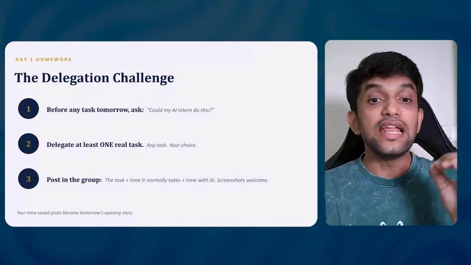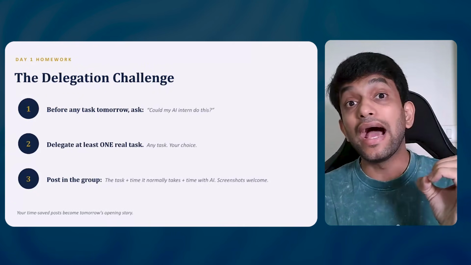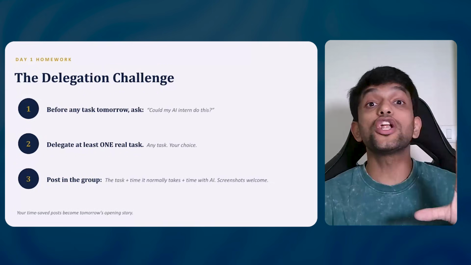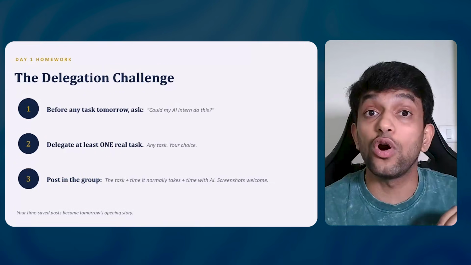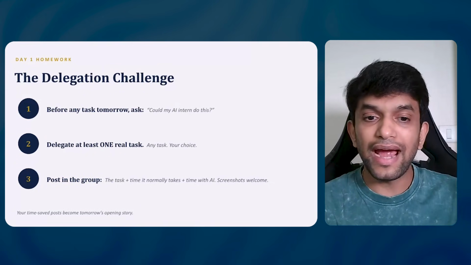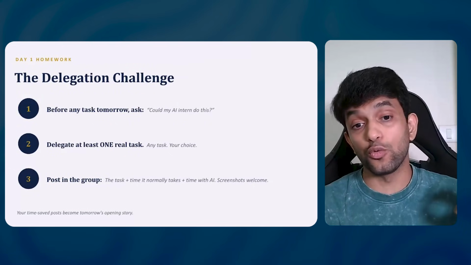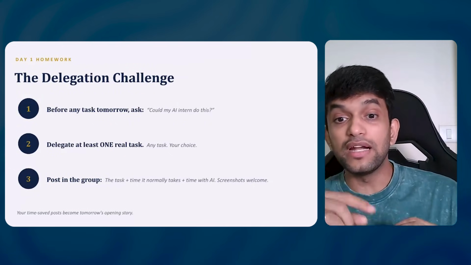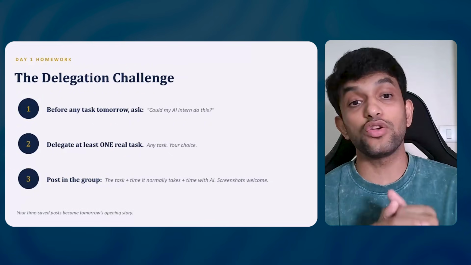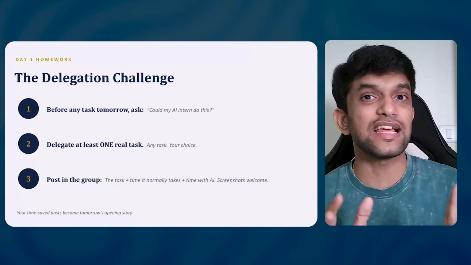Next is, guys, delegate one real task. Give it a task. If you don't use AI, if you are scared, you will be left behind. Use it. And next is, guys, post it in the group: the task, the time it normally takes, the time with AI, and a screenshot. You can post it in the group. You can post it on Instagram and tag me.